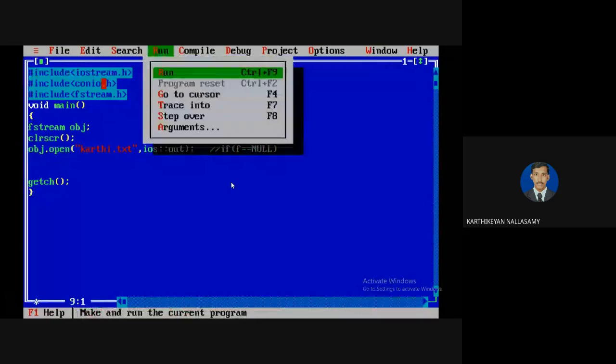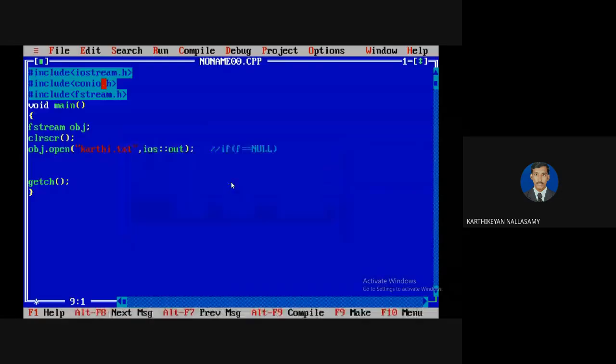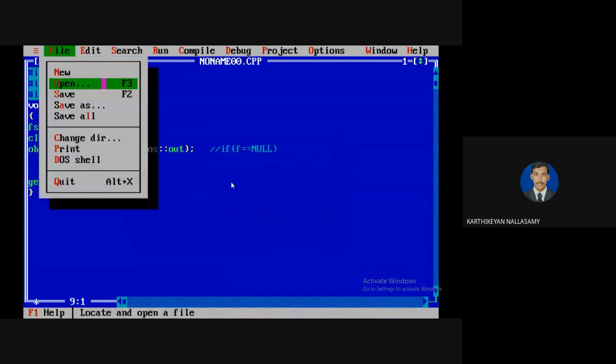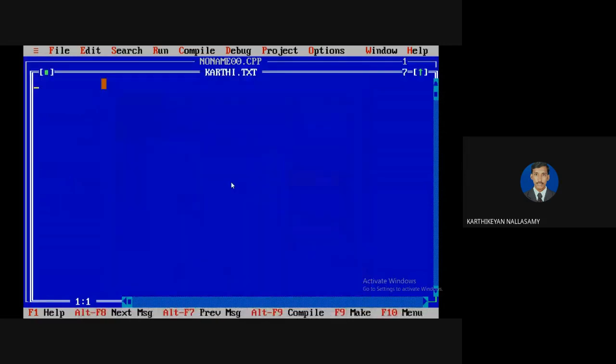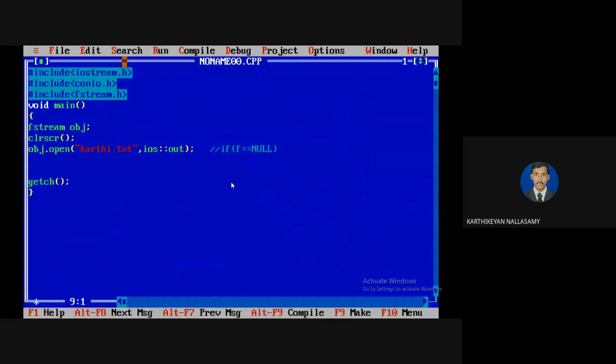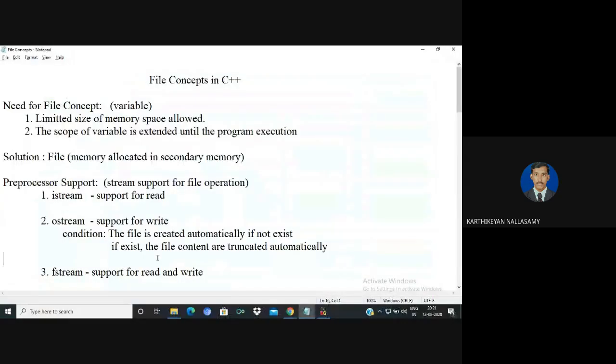So if the file exists, then the content of the file is truncated. See that it says changes. It means that the changes need to happen in this karthik.txt file. Now you can open and check karthik.txt. The content is empty. From that you clearly understand that if you are opening the file in write mode and the file already exists, then the content of the file is truncated automatically. If the file does not exist, it is created automatically. That is not a problem.